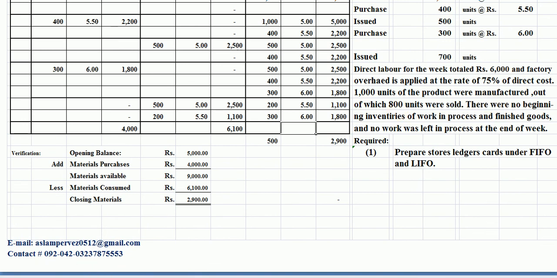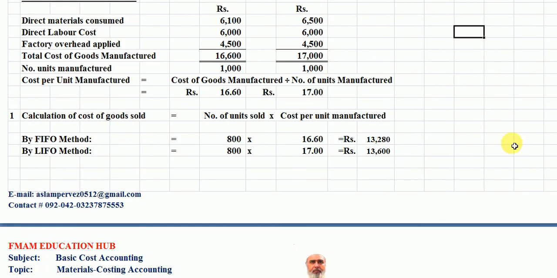Now we take 800 units by the FIFO method, and the rate under the FIFO method is 16.60 here. The cost of goods sold: we have to multiply 800 with 16.60. The answer is 13,280 rupees. This is the cost of goods sold under the FIFO method.